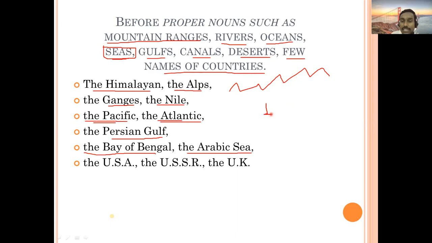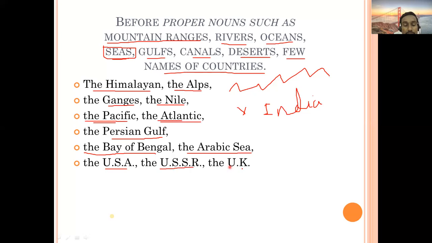And here is very important, a few names of countries, not all nations. If it is India, can you call it the India? No, sir, before India we don't use it. So before names of nations we don't use article the, but there are some nations which are made up of parts, made up of some federation. In such cases, article the is used.